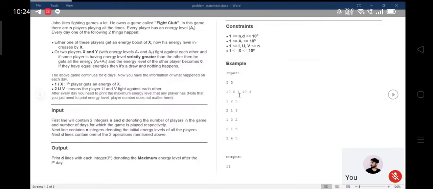Whenever you are collecting an instruction, during that time you are processing it and finding out the energy level, or the maximum energy level. While taking the input of any particular instruction, you are doing the calculation to find out the maximum energy level. So that will be the approach.